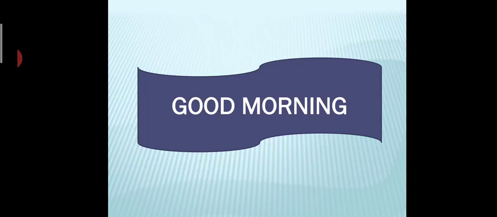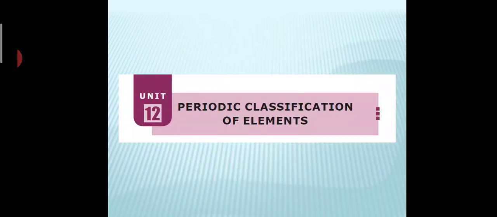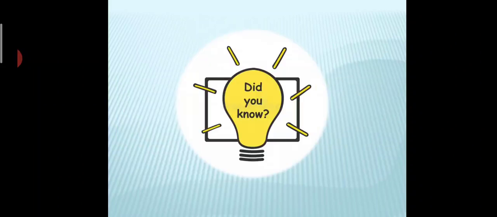Okay, today we are going to start a new lesson in chemistry, periodic classification of elements. So far we have completed two lessons in chemistry. One is matter around us, the other one is the atomic structure. This is our third lesson in chemistry. So before that, let's see some interesting facts about elements, because we are going to discuss elements.